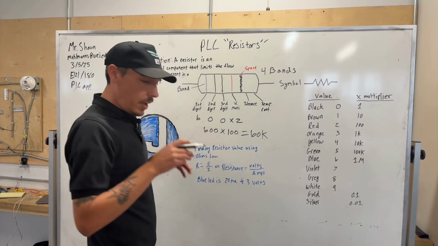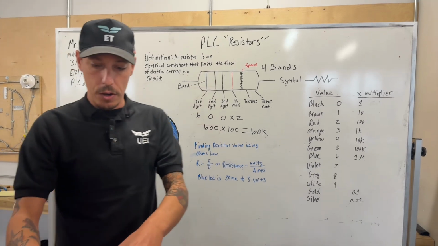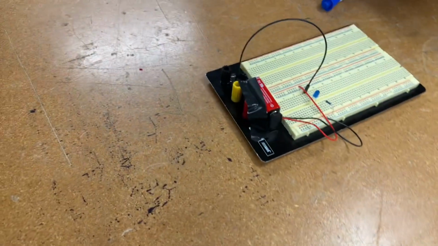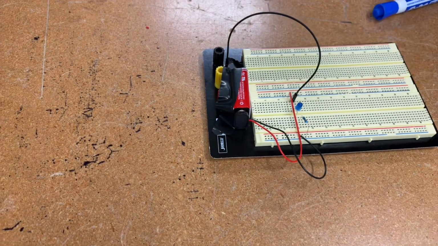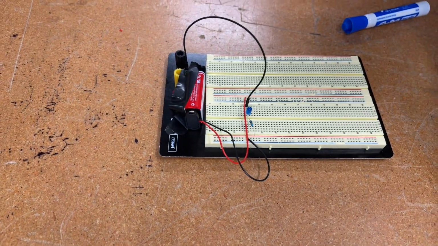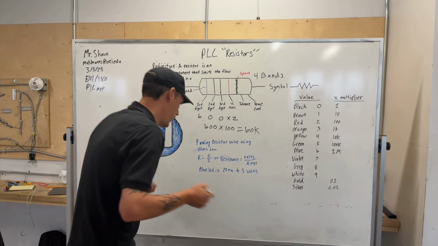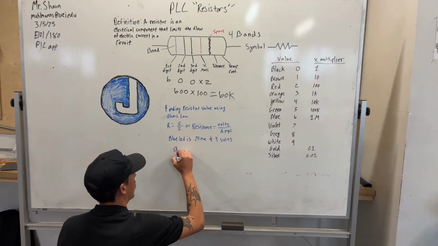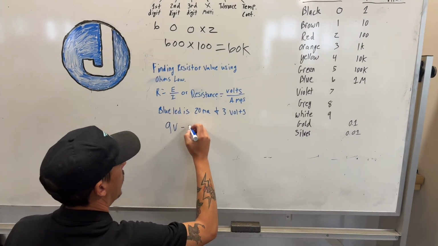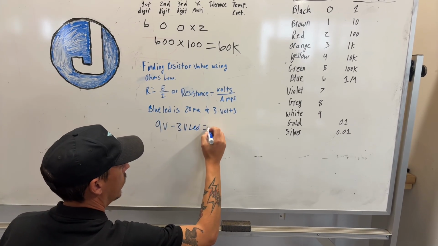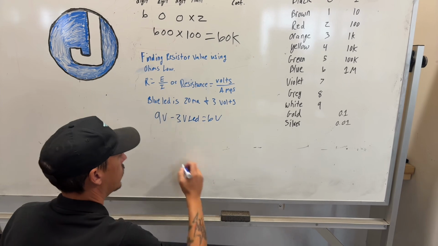So in our breadboard scenario that we're currently doing in PLC, we have a 9-volt battery, we have a 3-volt LED. So if we look on the board again, we are going to take our 9 volts, because that's our battery, minus 3 volts for the LED, which gives us a total of 6 volts.